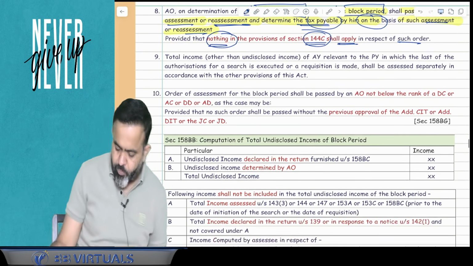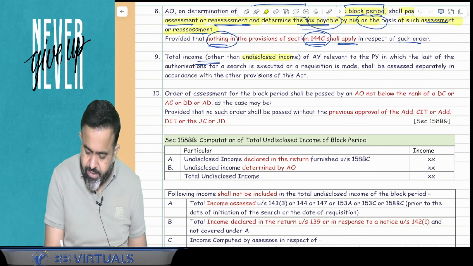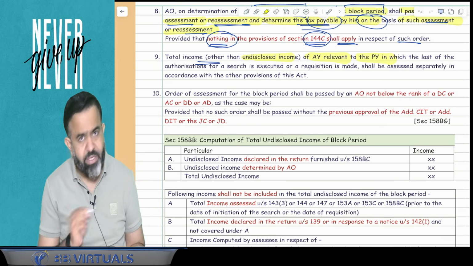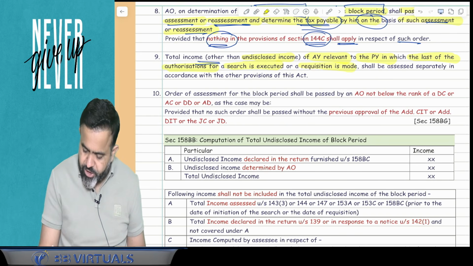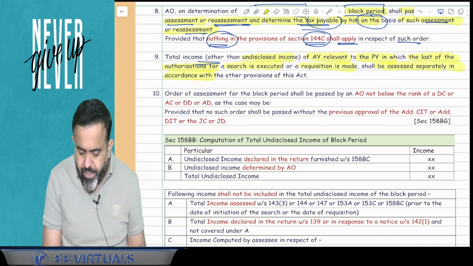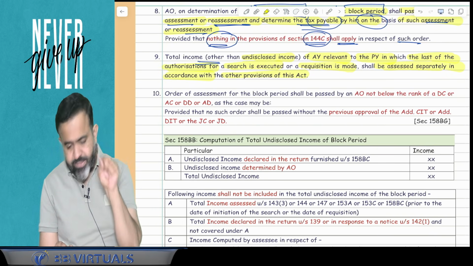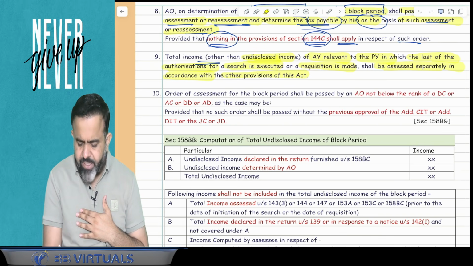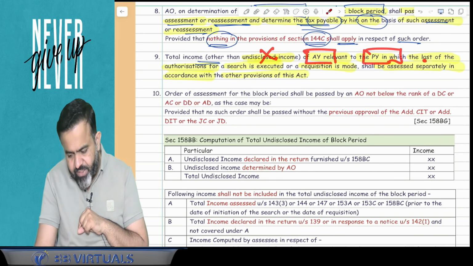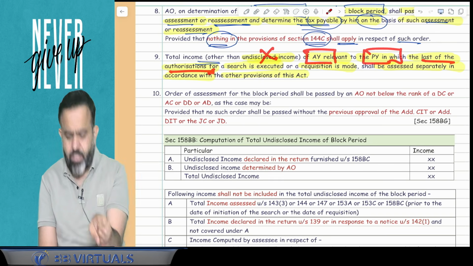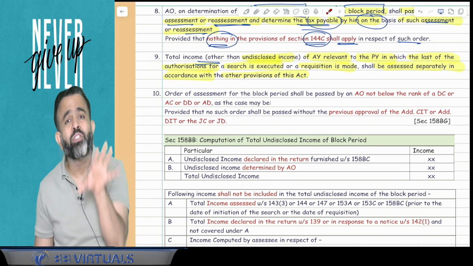Now next part, point number 9. What does point number 9 say? Point number 9 says that total income other than undisclosed income for the assessment year relevant to the previous year in which the last of the authorization of search is executed or requisition is made shall be assessed separately in accordance with the other provision of the act.